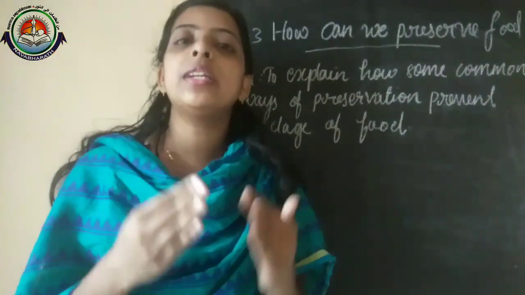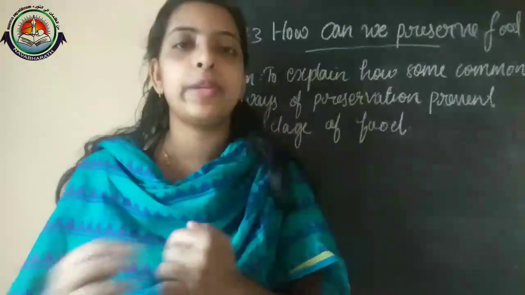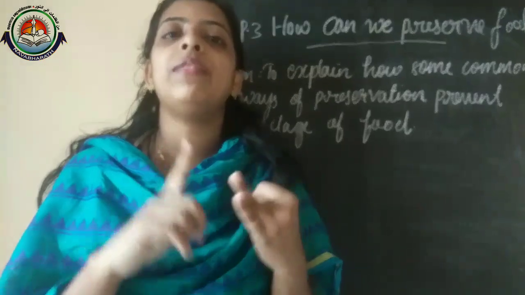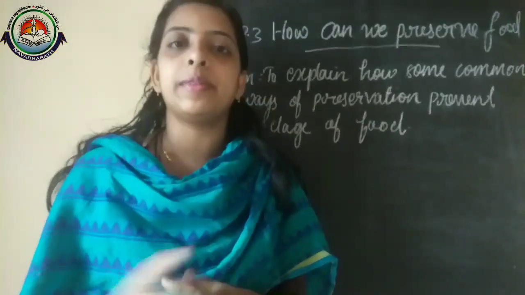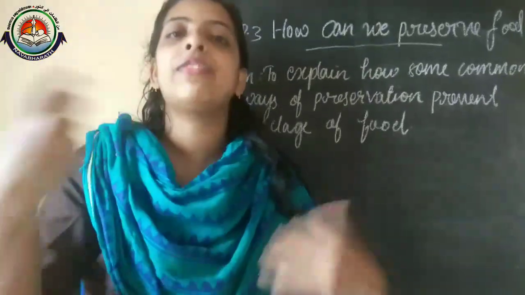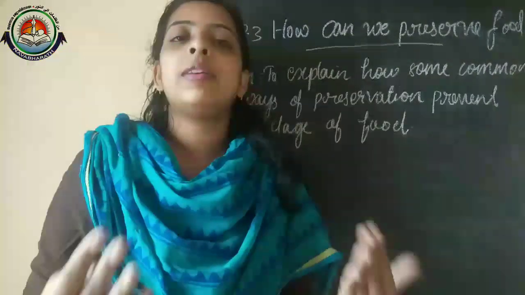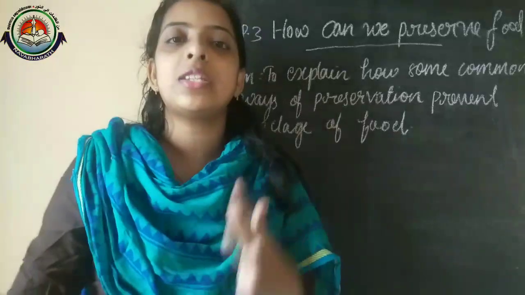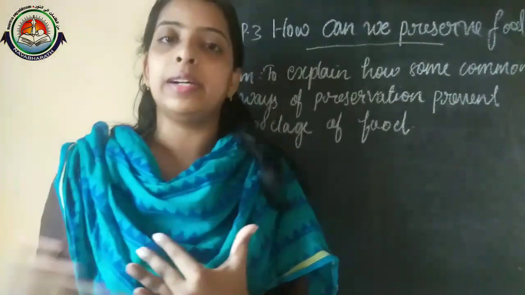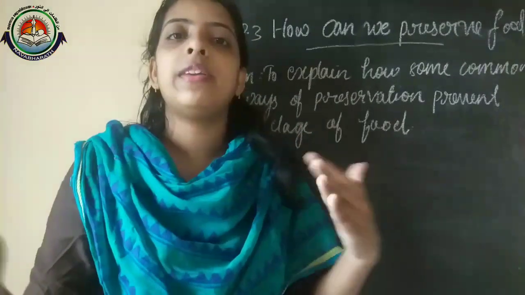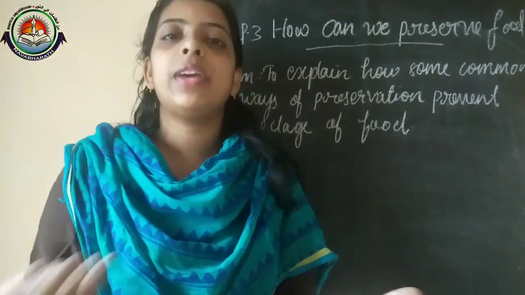If we preserve food, that kind of food lasts for a long period of time. At the same time, when we learned about the cultivation of crops, there are seasonal crops, that is, seasonal foods. We discussed kharif and rabi crops. If we preserve such seasonal foods, we can use them for a whole year. Seasonal foods are cultivated in the rainy season or winter season, as we discussed.